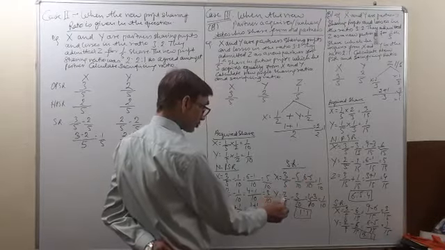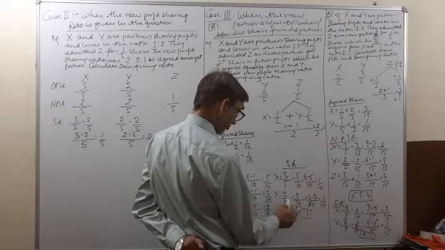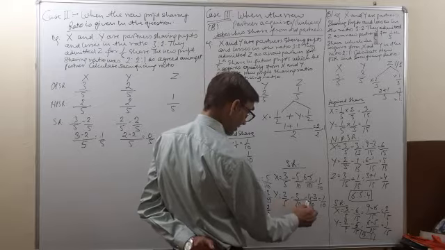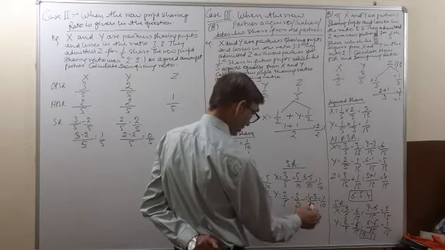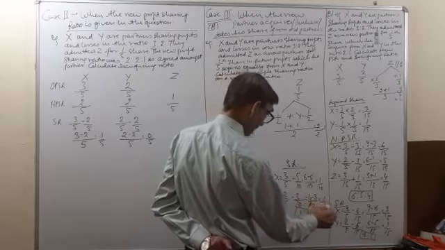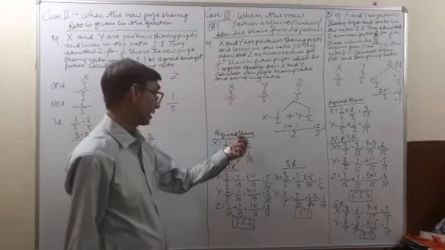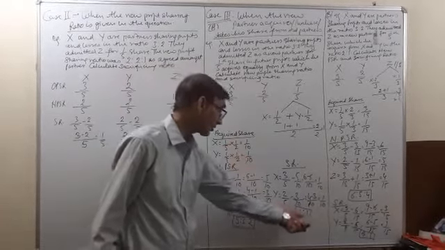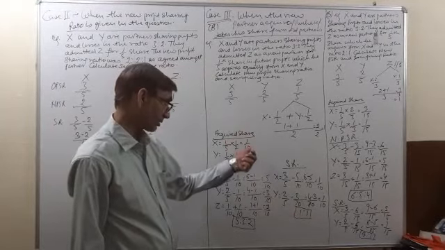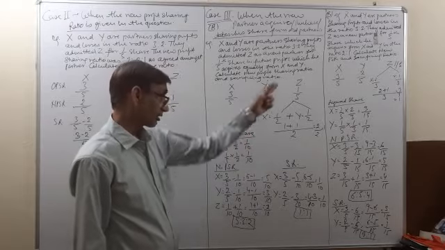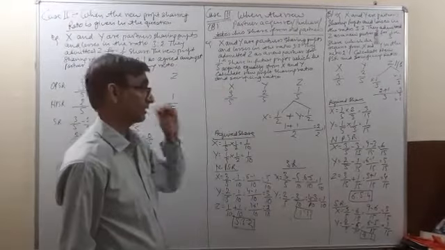Y's old ratio was 2/5 and his new ratio is 3/10. So 2/5 minus 3/10, 10 is the LCM. 5 2s are 10, 2 2s are 4, and 10 1s are 10, 1 3 is 3, which is equal to 1/10. So the sacrificing ratio is equal. The acquired share was also equal and the sacrificing ratio is also equal. Whatever share the new partner is acquiring is the sacrifice of the old partners.